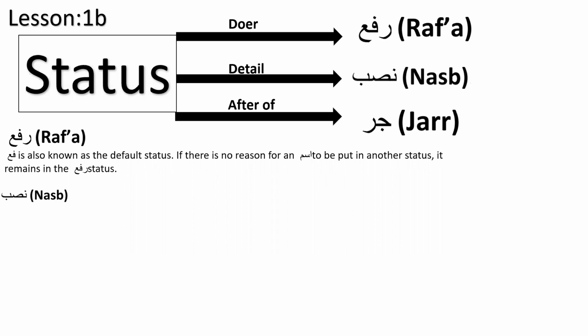Inshallah, over the course of time in this basic course we will be learning when it is a nasab and when it is jar. At the moment, we are learning that these are the three statuses it can be. Next step is to recognize these three statuses, and then the third stage will be how we know when it becomes nasab, when it becomes jar. That will come inshallah ta'ala. So rafa is also known as the default status. If there is no reason for an ism to be put in another status, it remains in the rafa status.